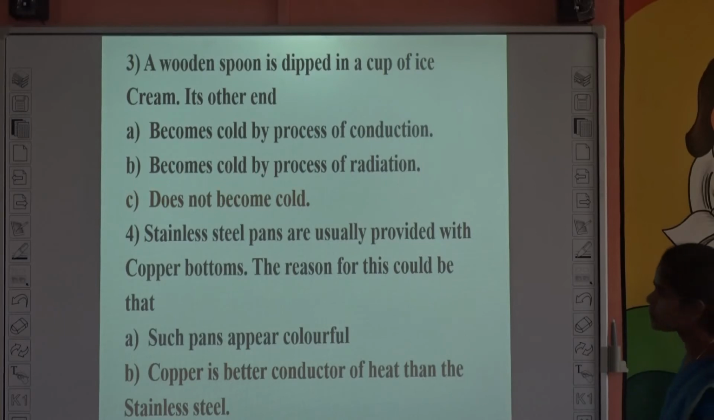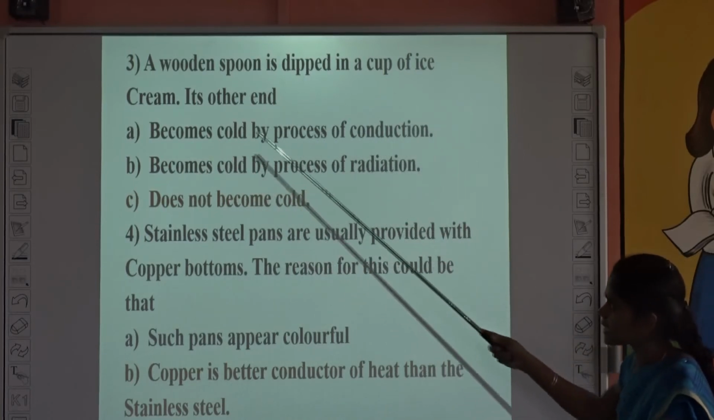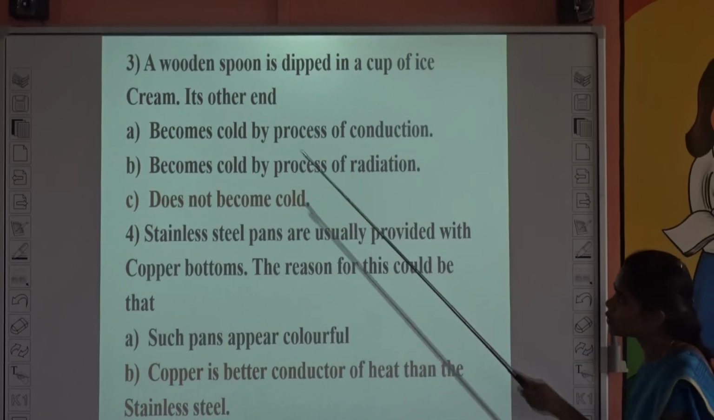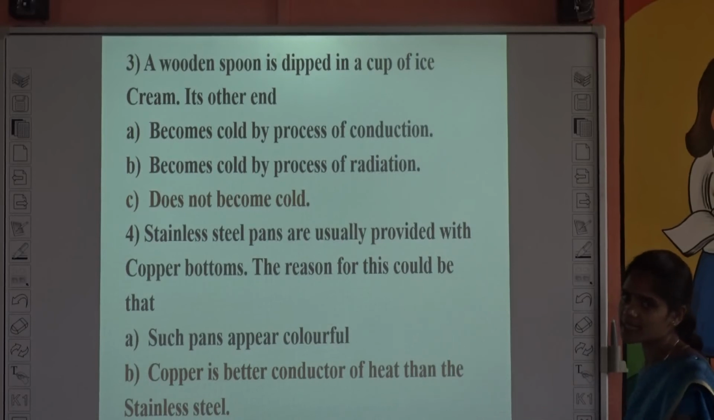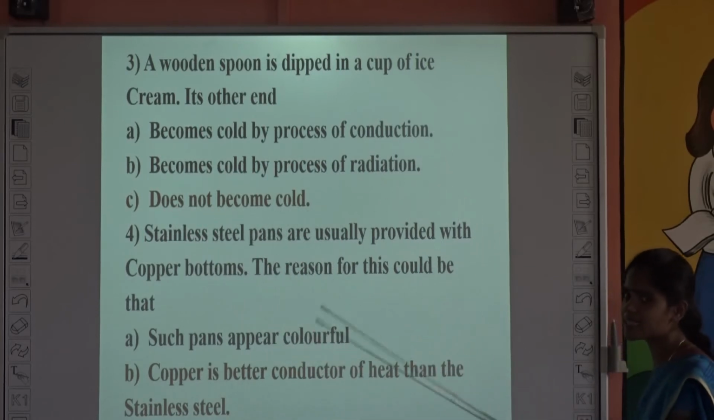And the next one, a wooden spoon is dipped in a cup of ice cream. Its other end does not become cold. Why? Because wood is a bad conductor of heat, sorry, it does not allow heat to pass through it. So what is the answer? It does not become cold. What is the reason? It is a poor conductor of heat.